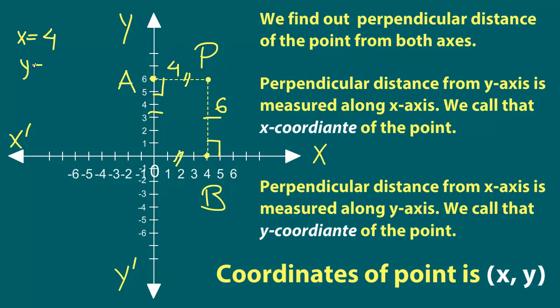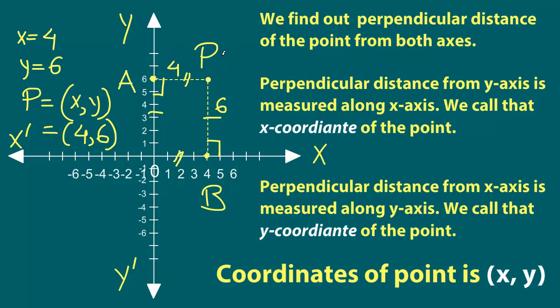And we see that the y coordinate, that is how far away it is along y, how far away it is from the x-axis, measured along the y-axis, is 6. So then we can refer to point P as within brackets, x for x coordinate, y for y coordinate, and this will be actually 4, 6.